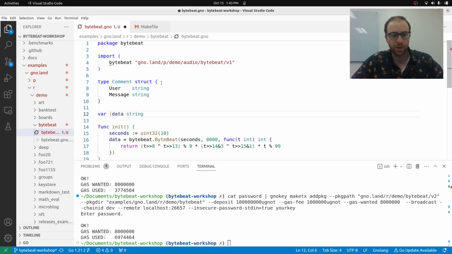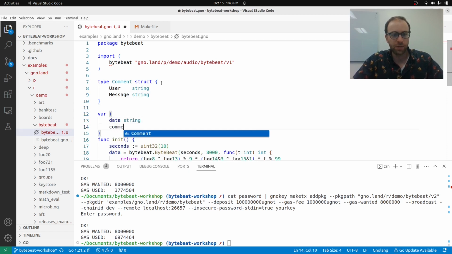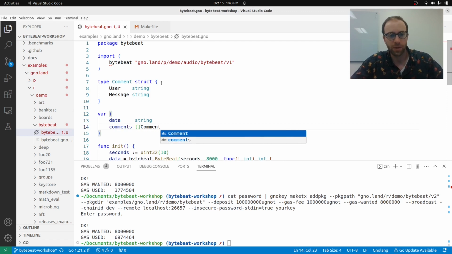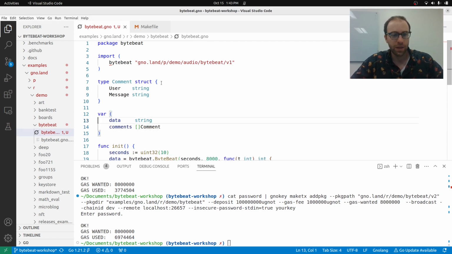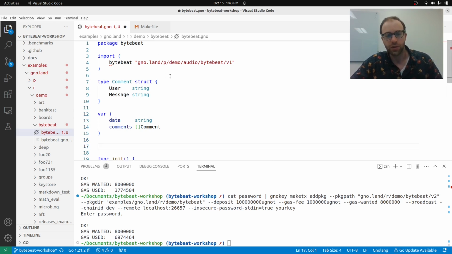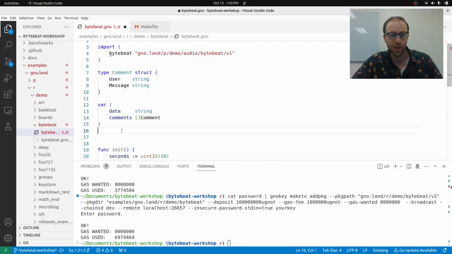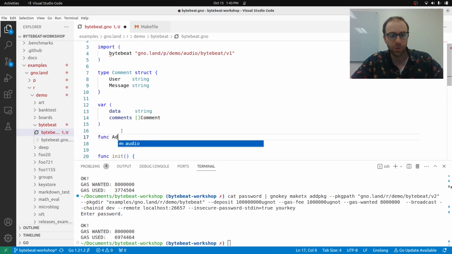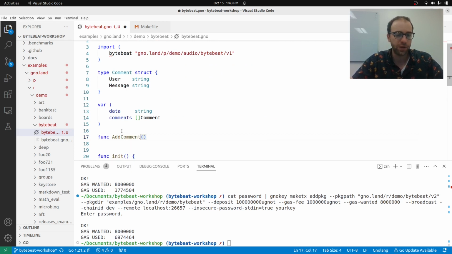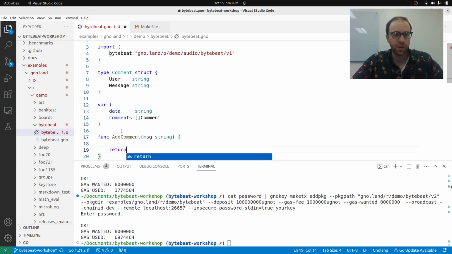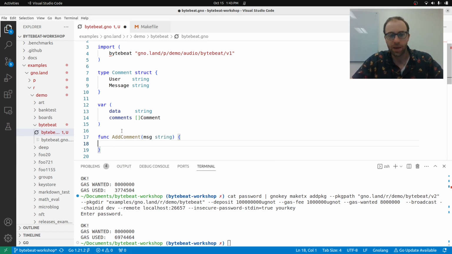And we'll have the data, and then we'll also have comments, which is an array of comments. So to actually interact with the smart contract, the render is a way to interact, but only read only. If we want to change something in the smart contract, we can by creating an exported function. So I'm capitalizing this function, AddComment, and it's capitalized so it will be exported so that it can be used as a transaction.